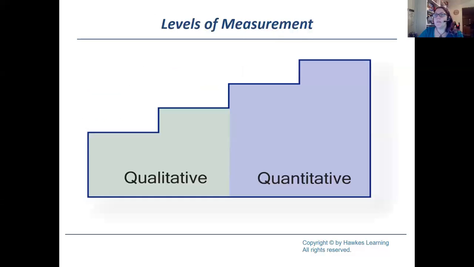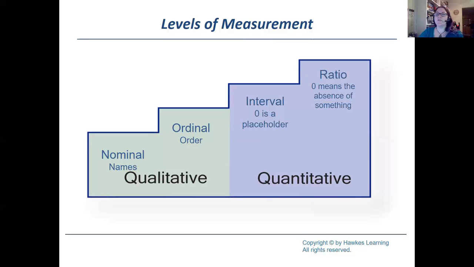Okay. So our levels of measurement, we've been talking about our data in terms of qualitative or quantitative. Within our qualitative, our levels of measurement are nominal, which is just names, and ordinal, which is order. In our quantitative, interval, where 0 is kind of a placeholder, and ratio, where 0 means the absence of something.